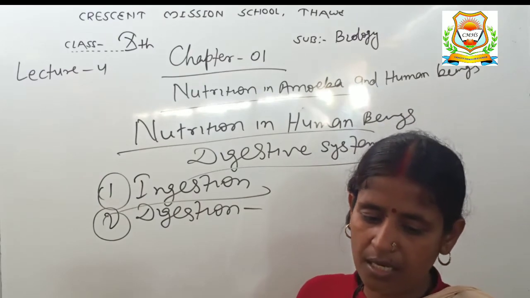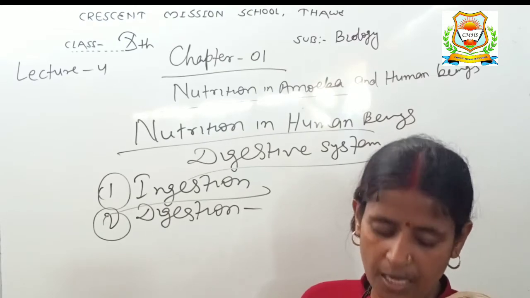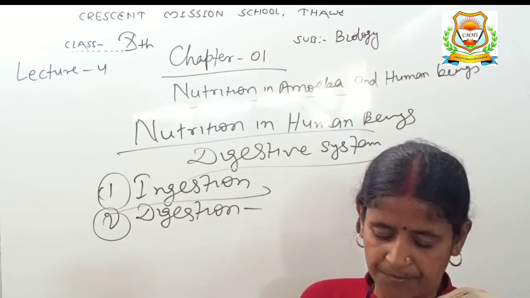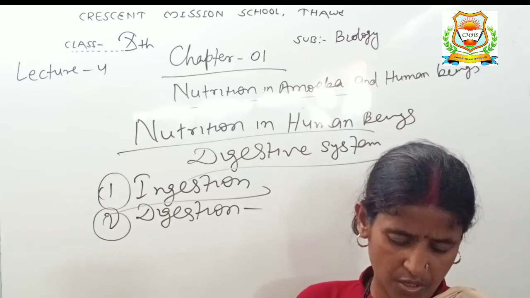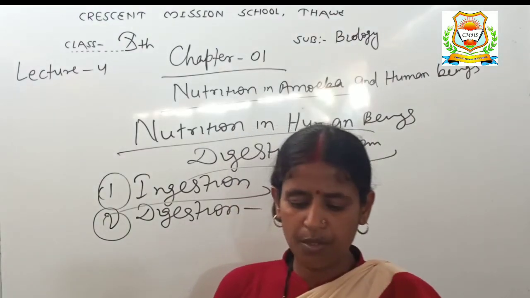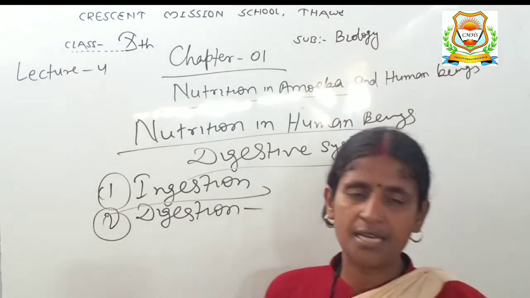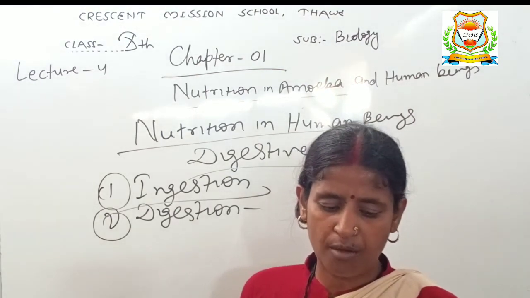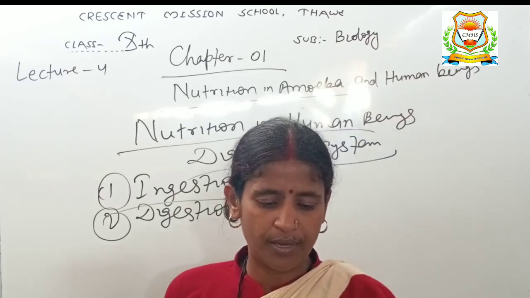The stomach is a J-shaped organ present in the left side of the abdomen. The food is further digested in the stomach. The food is churned in the stomach for about 3 hours. The glands present in the wall of the stomach secrete gastric juice. The gastric juice contains 3 substances: hydrochloric acid, the enzyme pepsin and the mucus. Due to the presence of hydrochloric acid, the gastric juice is acidic in nature. In the acidic medium, the enzyme pepsin begins the digestion of protein present in the food to form smaller molecules, and the protein digestion begins in the stomach.